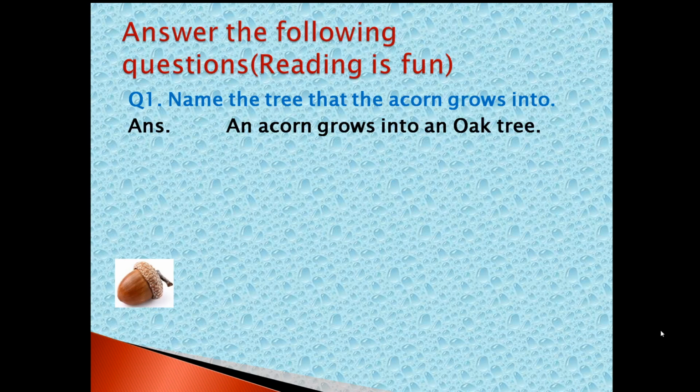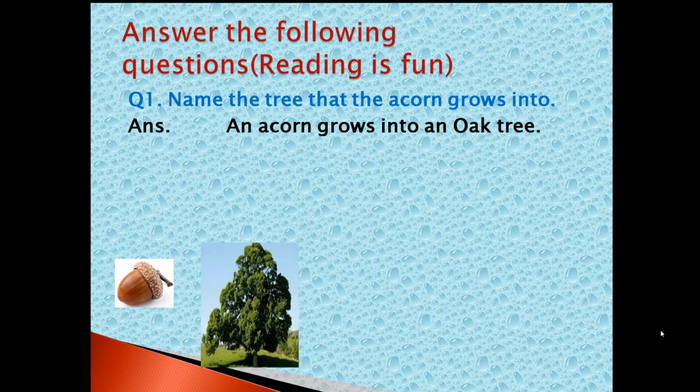You can see the oak tree. How big it is, isn't it? Mighty oak. We learnt in our poem. Mighty means strong.